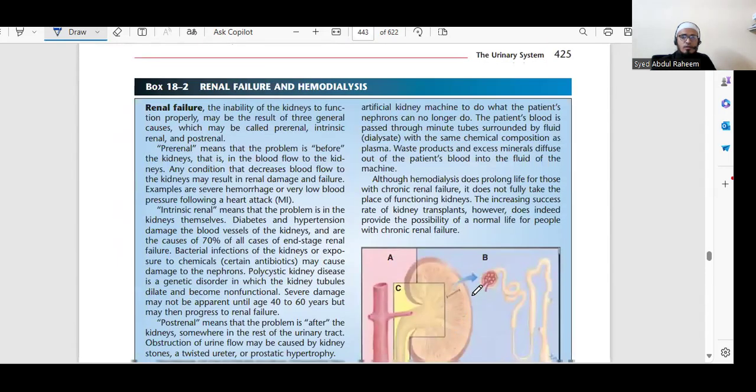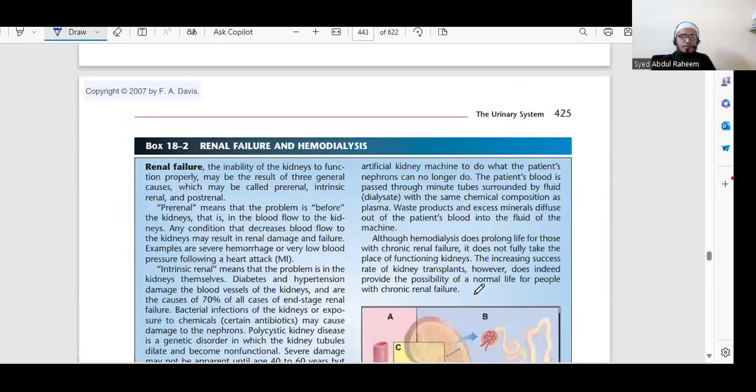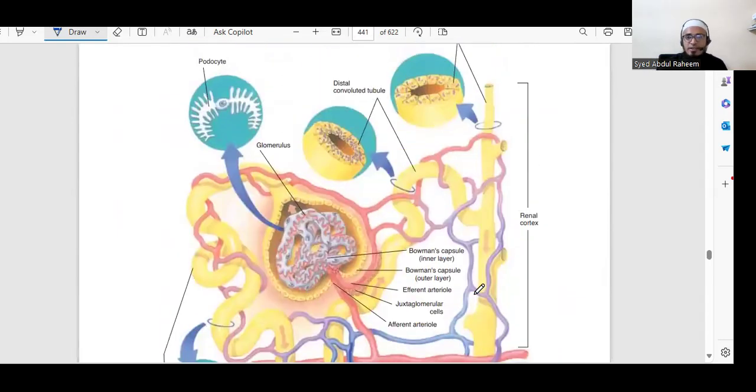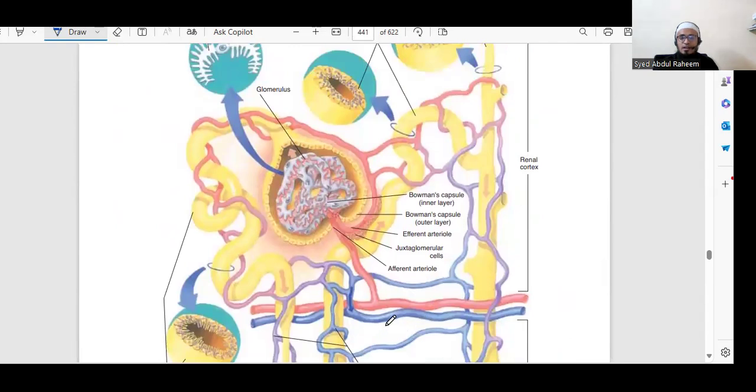Here, okay, I will explain in the diagram only. So what will happen? These are the veins and arteries. With the help of veins and arteries, the veins will collect the deoxygenated blood from the kidney, and the arteries will give oxygenated blood to the kidney.